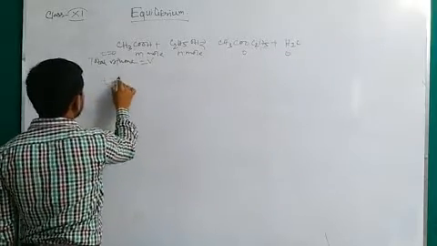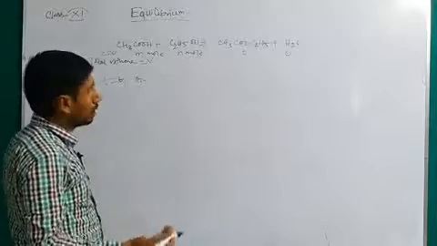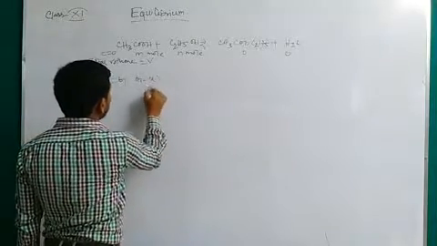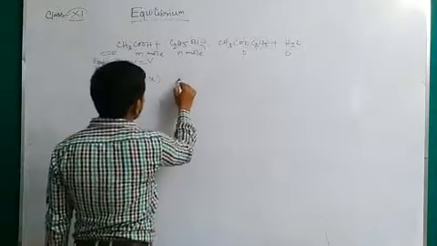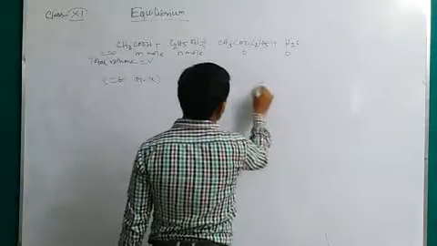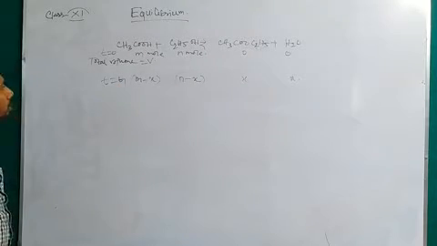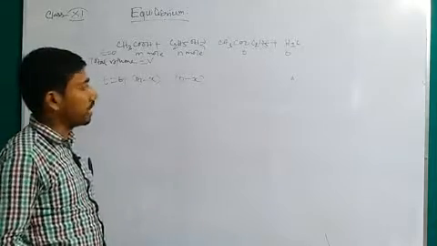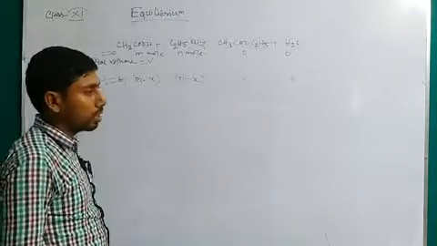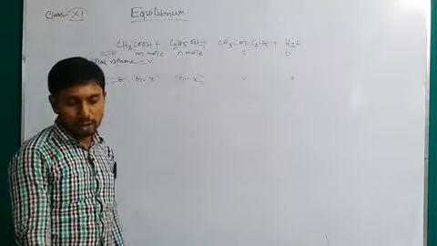When t equal to t1, suppose x mole has reacted. So the left part, that is m minus x or n minus x, is the residual amount of acetic acid and ethanol, and that of the ester is x and x, because the decrease in the reactants equals the amount of the products.